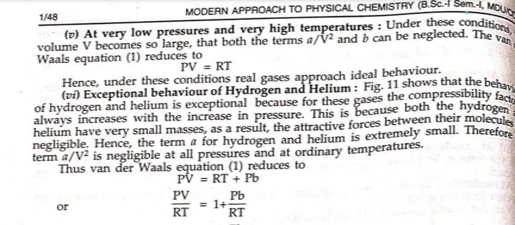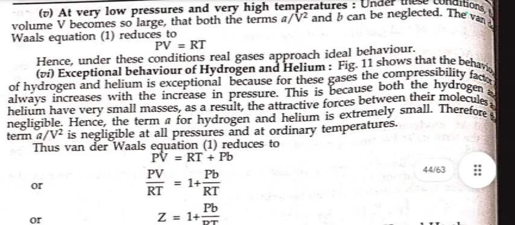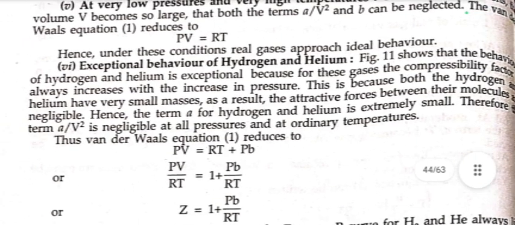Exceptional behavior of hydrogen and helium. The behavior of hydrogen and helium is exceptional because for these gases the compressibility factor always increases with increase in pressure. This is because both hydrogen and helium have very small masses. As a result, the attractive forces between their molecules are negligible. Hence, the term a for hydrogen and helium is extremely small. Therefore, the term a upon V square is negligible at all pressures and at ordinary temperature.